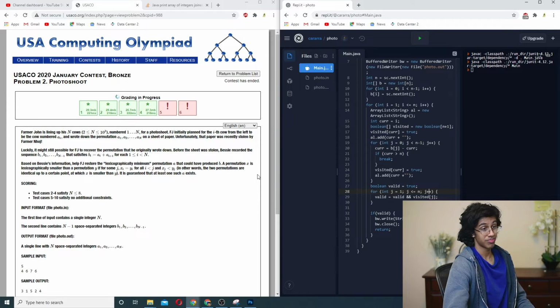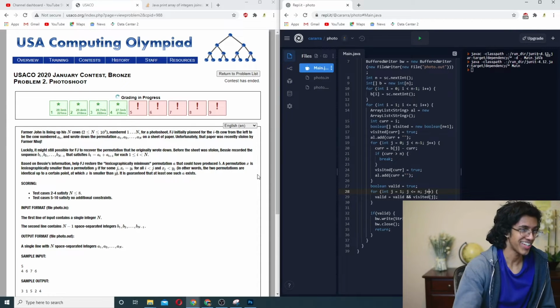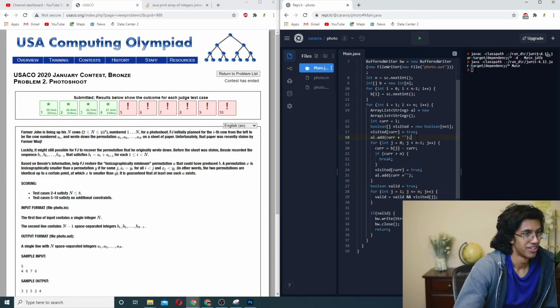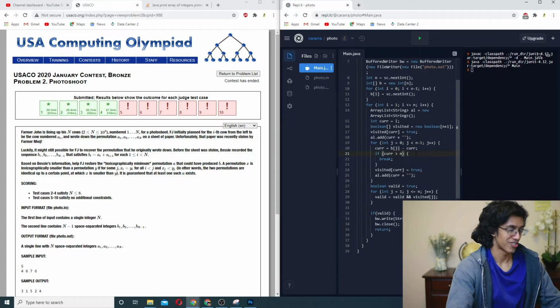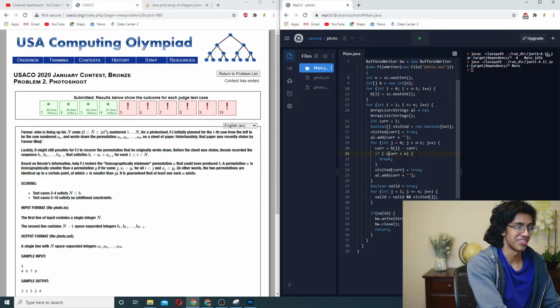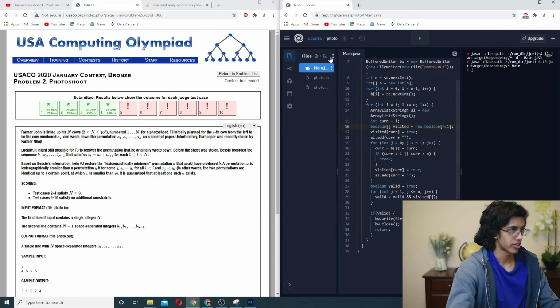That was, don't talk too soon, I guess. Wait, what? Bruh. I feel like it's probably some out of bounds there, right? So we're going from visited to n, so that's fine. We're checking visited car. Oh, it also could be less than 0, so we don't want it to be less than 0. Less than 1, actually. So if it's either of those two things, then it's dead.